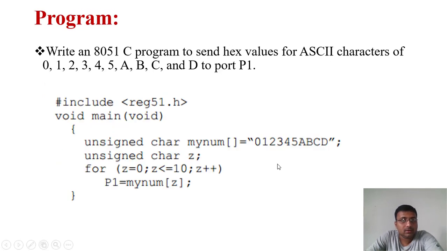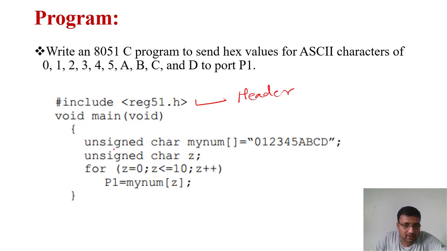Okay, so next is write the program for embedded C to send the hex values for ASCII characters of 0, 1, 2, 3, 4, A, B, C and D to port 1. So we need to send these ASCII characters. In this case I'm going to explain it here only. So #include reg51.h. This is a header file we need to include. Then void main, unsigned char mynum. Mynum is a character array. So here it is created: 0, 1, 2, 3, 4, A, B, C, D is the character array. Unsigned char Z. So here a total of 10 characters are there.